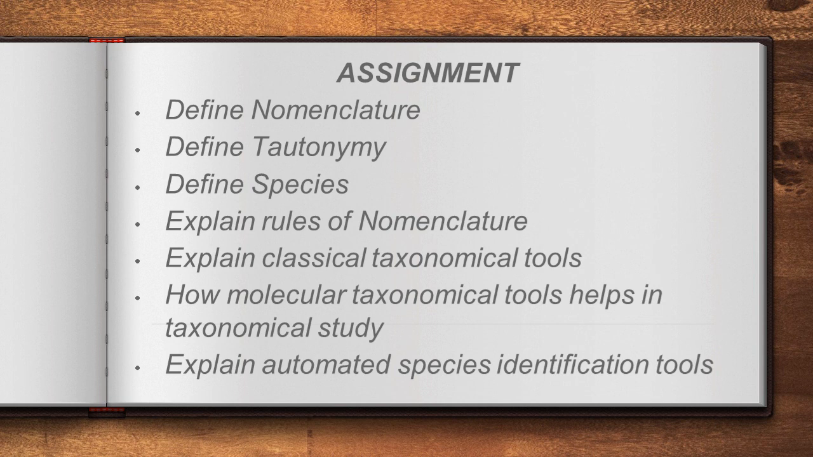For example, explain rules of nomenclature. It is very simple. Explain classical taxonomical tools, also simple. How molecular taxonomical tools help in taxonomical study. And the last one, explain automated species identification tools. So the last four may come as 5-mark questions, right?